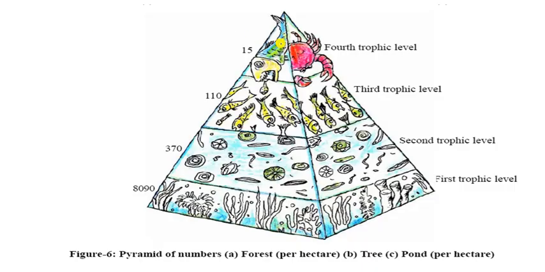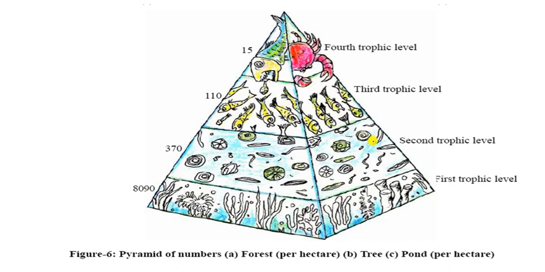First of all, we want to look at the pyramidal shape of the ecosystem. These are the pyramids of numbers: forest per hectare, trees, ponds, per hectare. It is given per hectare as a pyramid. The first one is the first trophic level. These are the growing plants which carry out photosynthesis and make their own food,